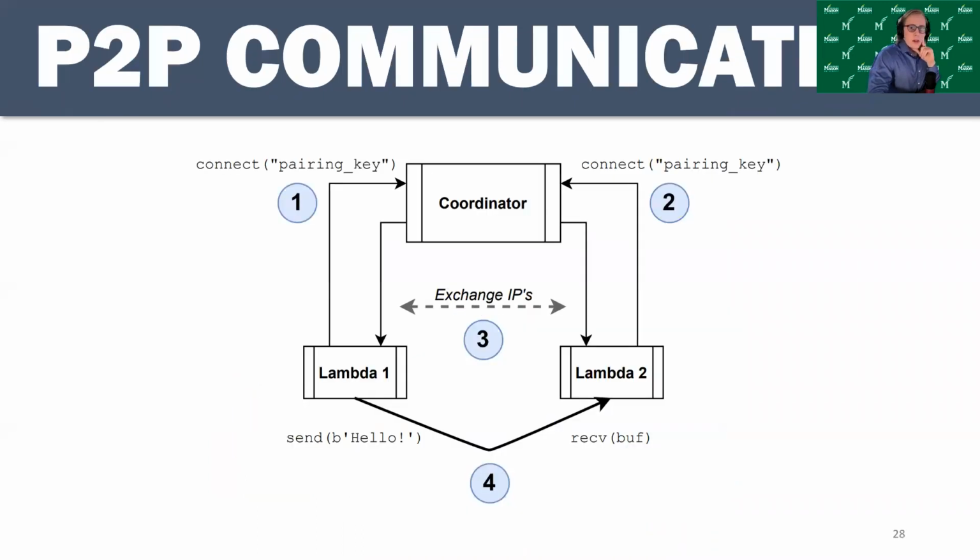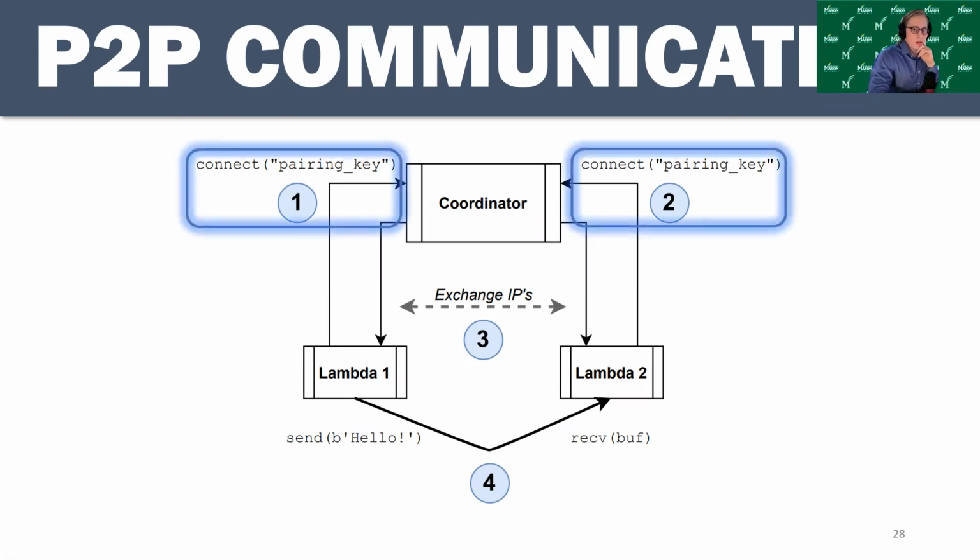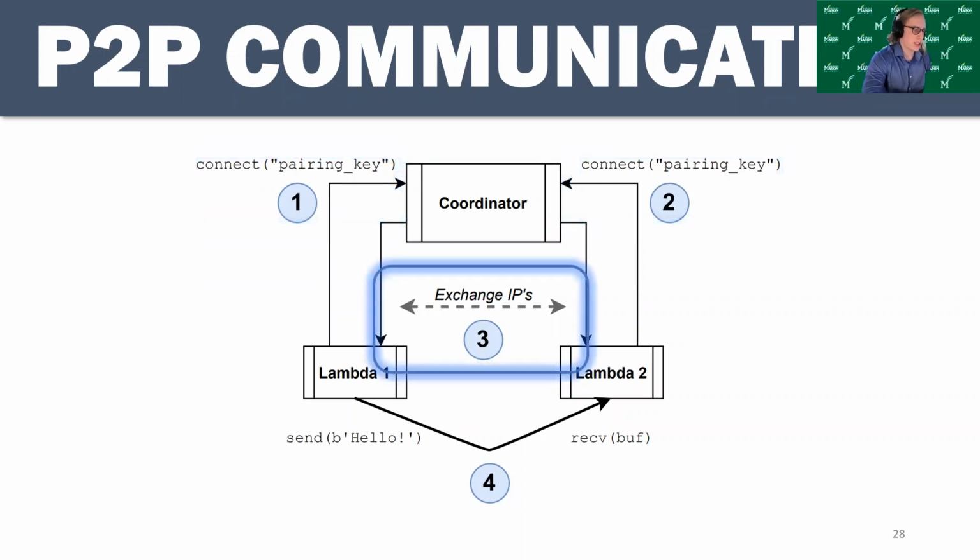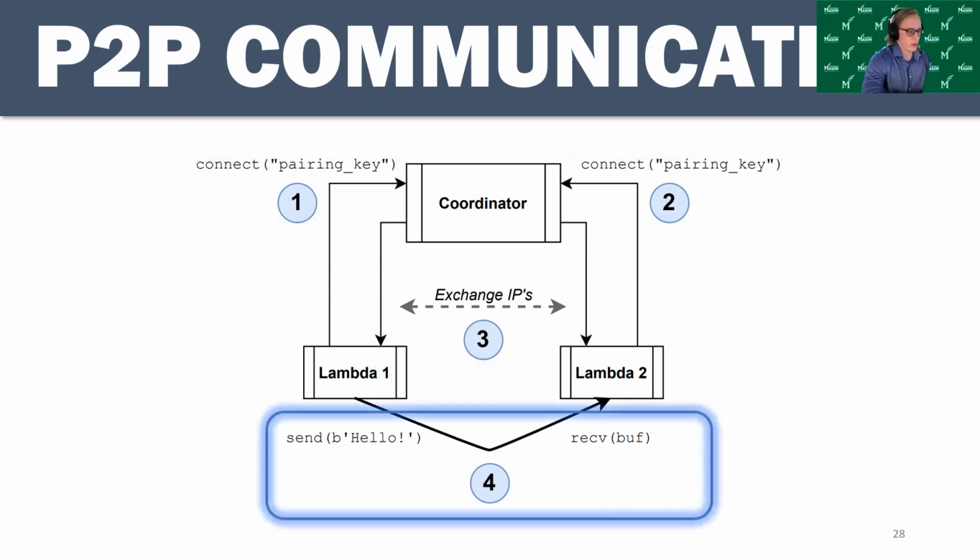So as for this peer-to-peer communication, I'll just briefly walk through the protocol that we use. The protocol involves at least 2 Lambda functions and this coordinator service. The first step is the 2 Lambda functions send a connection request to the coordinator, and they pass a case-sensitive pairing key with this connection request. What the coordinator does is it looks at the keys that are being passed to it, and it'll exchange the IP address information between lambdas that connect with the same pairing key. So once the lambdas have received each other's IP addresses and ports, they're able to just establish a direct connection with one another as they normally would, just using a socket API, and they can begin communicating by sending and receiving data.